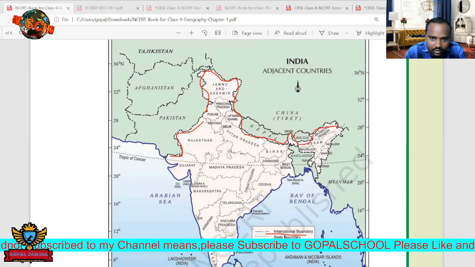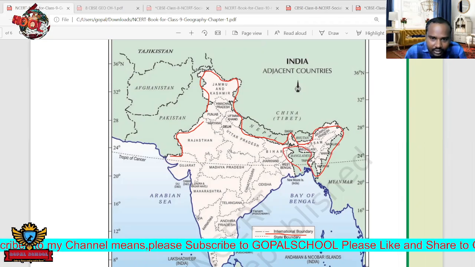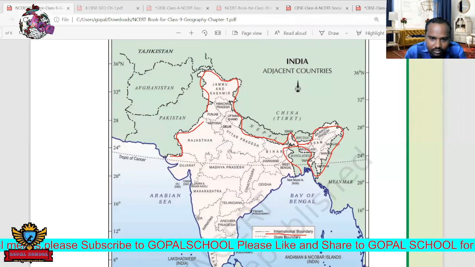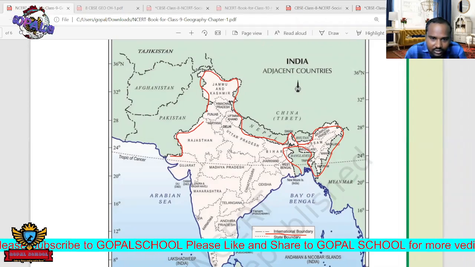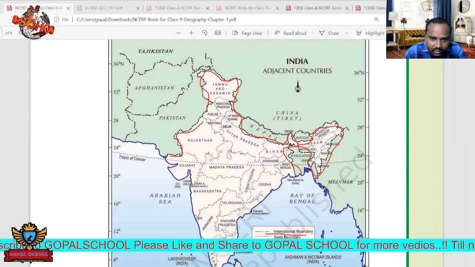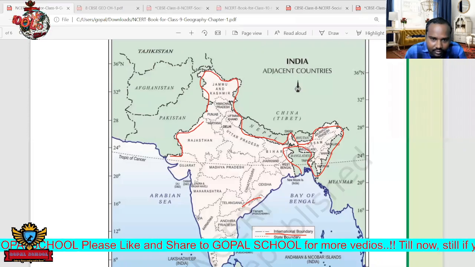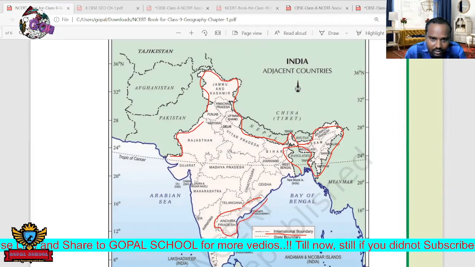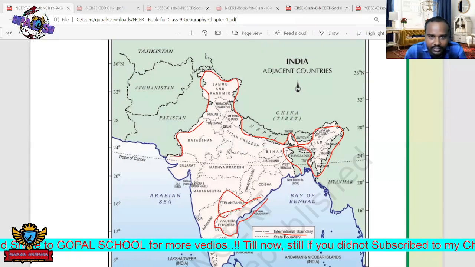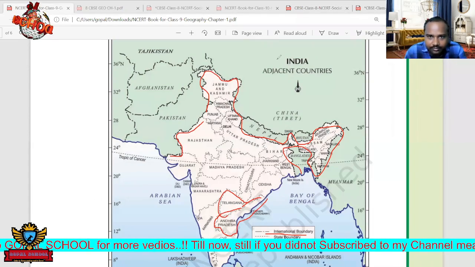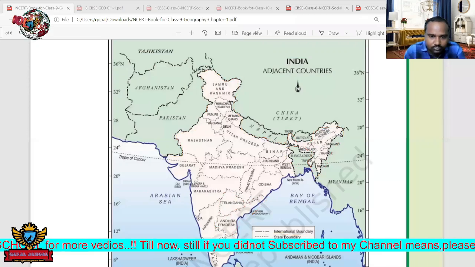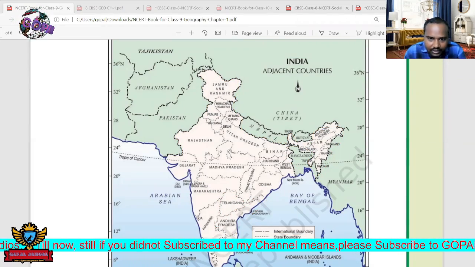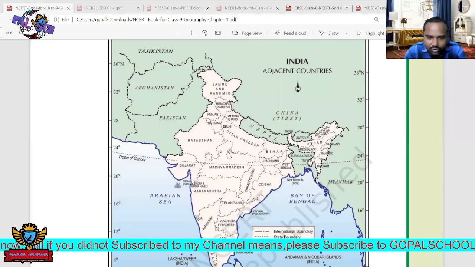Okay, international boundary. Next, state boundaries. State boundaries are shown by a small dotted line. Inside this, we can see Telangana. Next, Andhra Pradesh, and next, of course, Telangana. Next, different states. We know that Telangana and Andhra Pradesh are present, and there are also other states, of course.